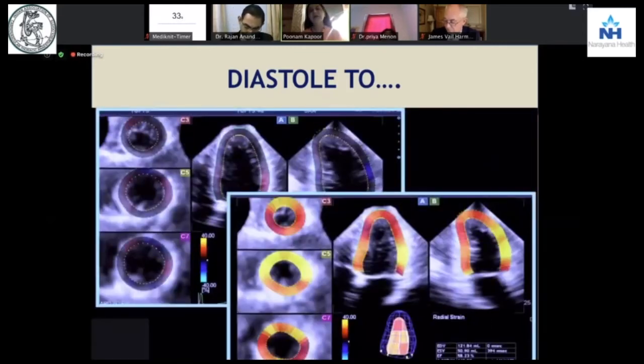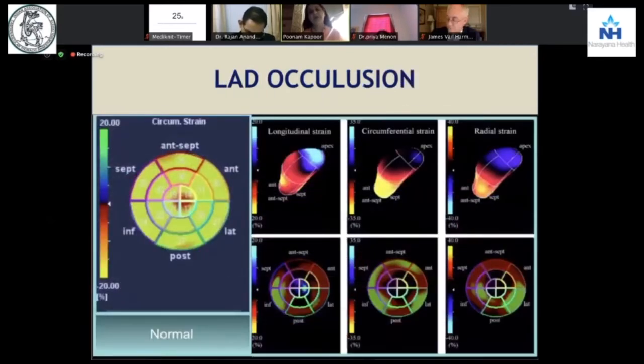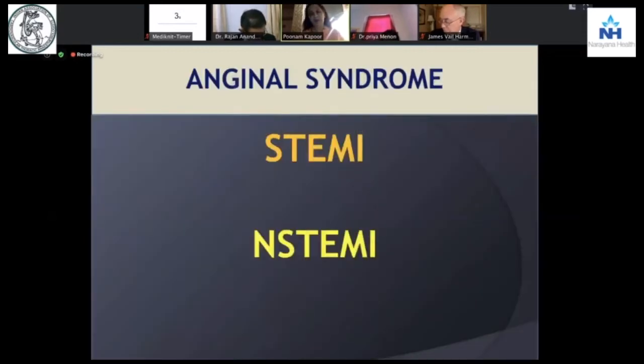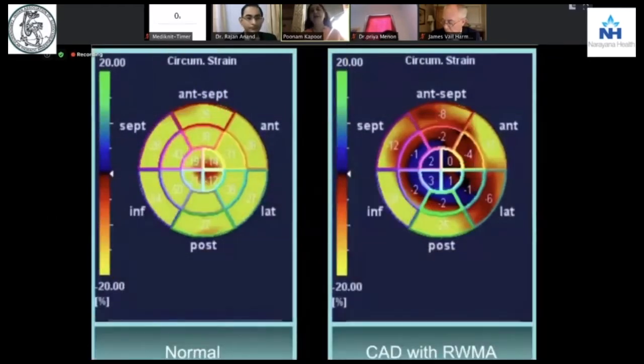And from diastole to early systole and to late systole, your 17 segments, and which segment is affected, can be very beautifully monitored. The yellow is normal. Here the bullseye shows the anterior, lateral, posterior, and anteroseptal walls affected more. And the second one shows in the circumferential strain that it is the apical segments which are more affected than the basal segments. So the apical anteroseptal is more affected. It is excellent for telling us the difference between STEMI and non-STEMI, much before an ECG or an ejection fraction can, in the anginal syndrome.